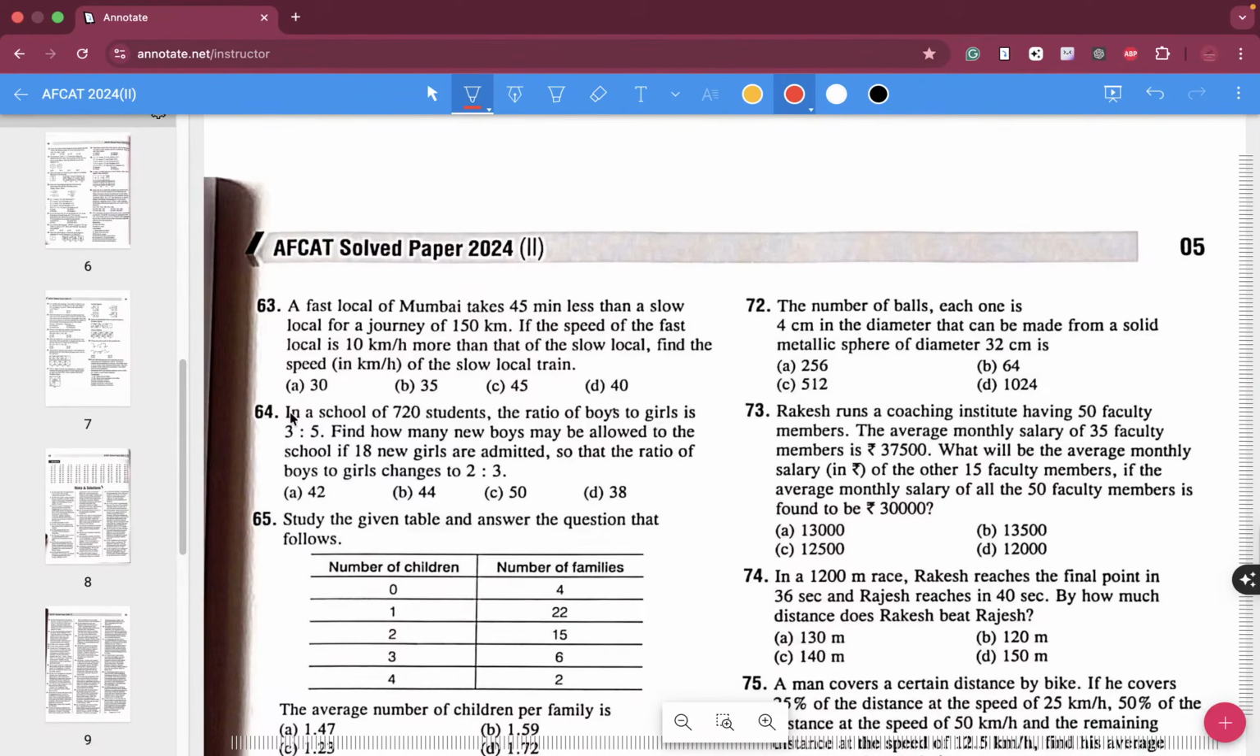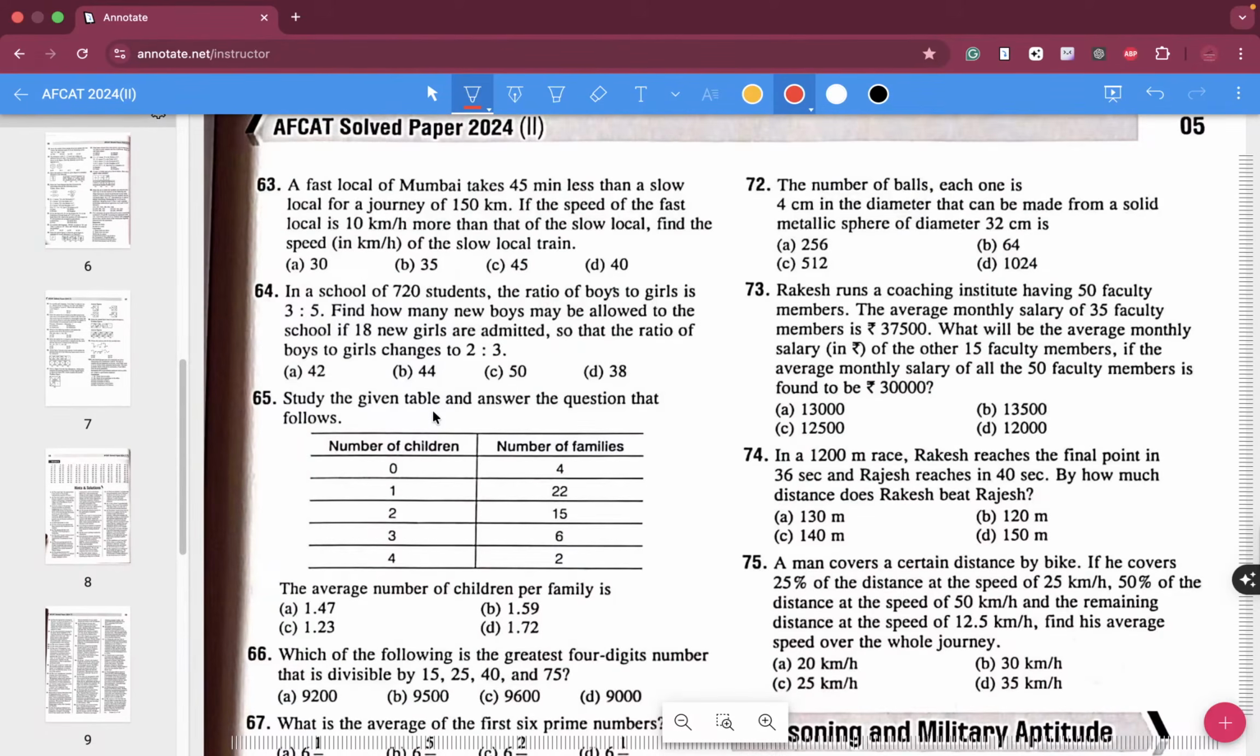Alright, a fast local of Mumbai takes 45 minutes less than a slow local for a journey of 150 km. If the speed of the fast local is 10 kilometers more than the slow local, find the speed of the slow local, right? If the slow local is 30, fast local will be 40. The slow local is 35, fast local will be 45. If it is 45, this will be 50. If it is 40, this will be 50. Now I am choosing option D first.